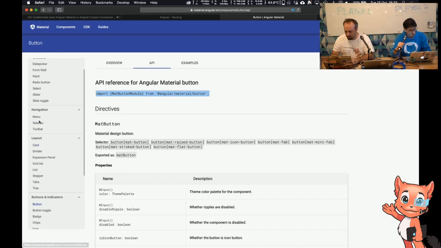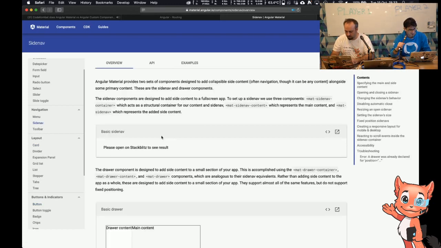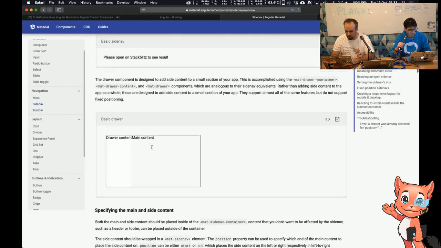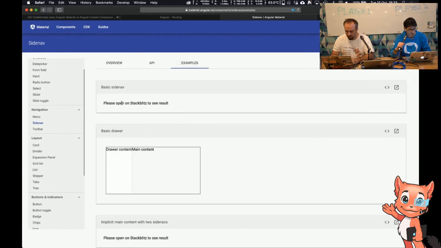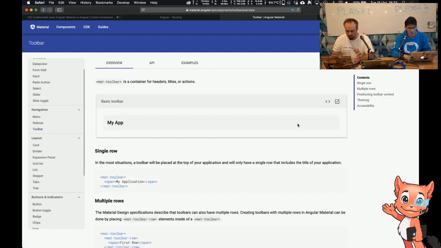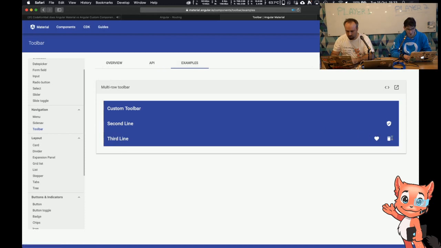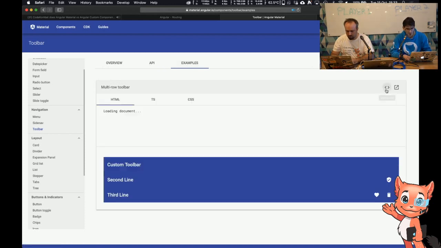We could have a sidebar. Please open Stack Blitz. No, I don't want to open that. Examples. Yeah, I think you can't open it here. That's fine. I could just do a toolbar. Let's just do a toolbar. Much simpler. If I just grab that, you're going to see how simple and beautiful it is. Actually, the example might even be better, with some icons. We all love some icons.